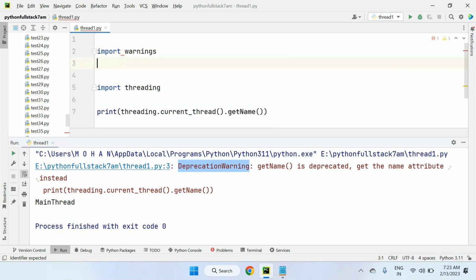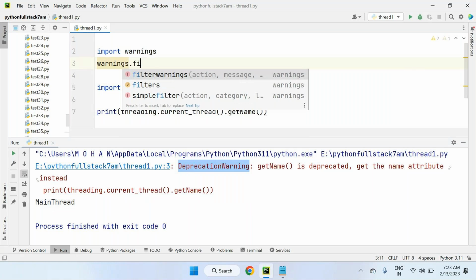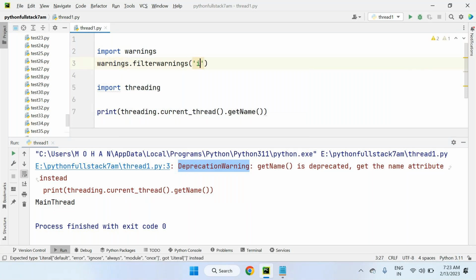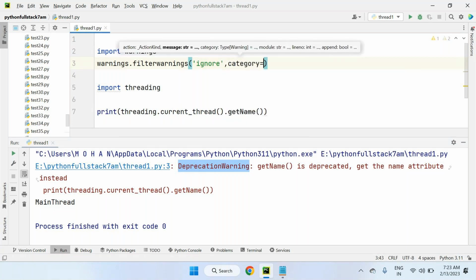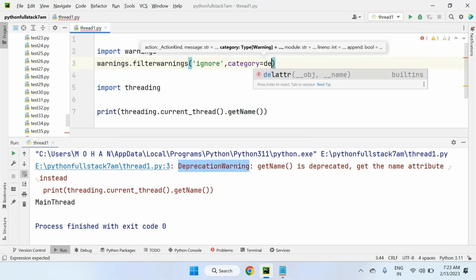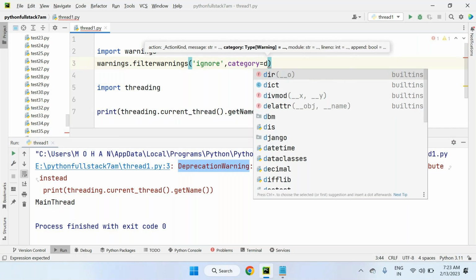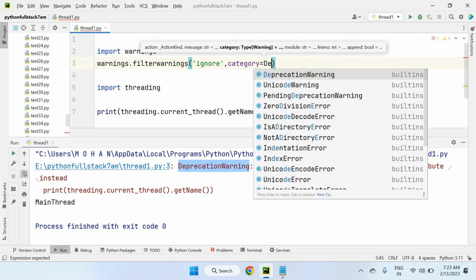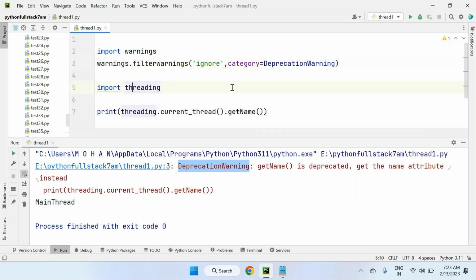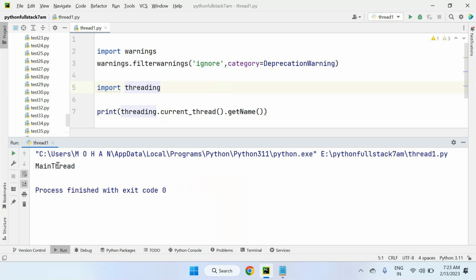Here I'm using warnings.filterwarnings, and I'm taking ignore, then category equals the warning you want to silence, which is DeprecationWarning. If I do it like this, these warnings are completely silenced, and you will get only main thread as the output.